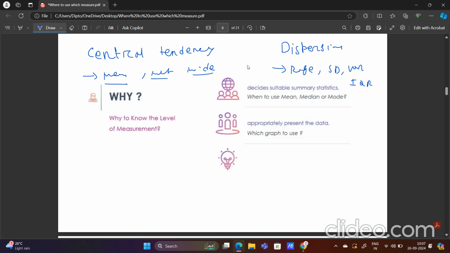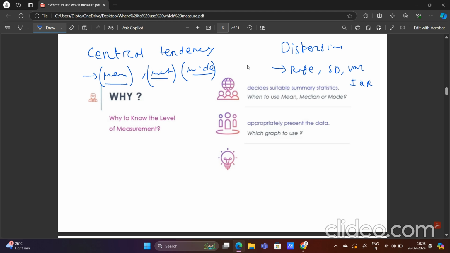Now the question is, on which type of data should we use mean as a method of central tendency? On which type of data should we use median, and on which type of data should we use mode? That question is important, right?